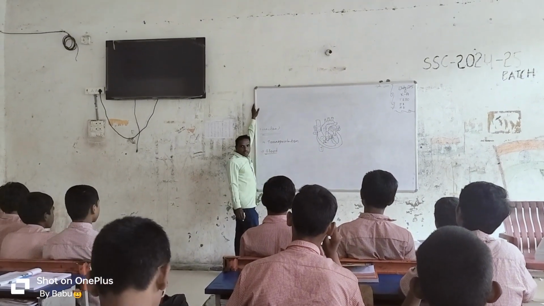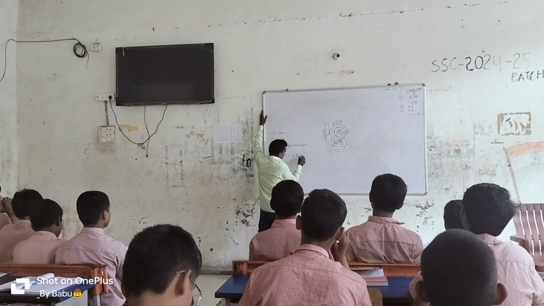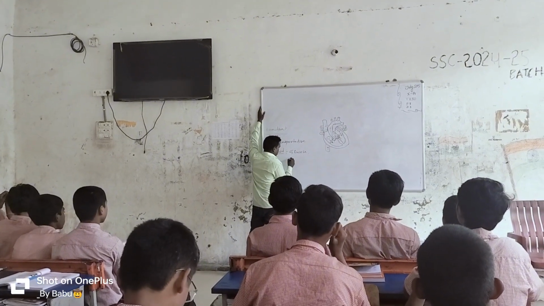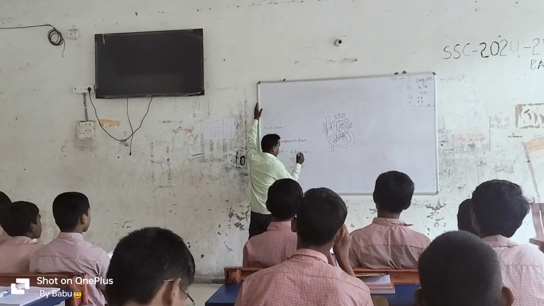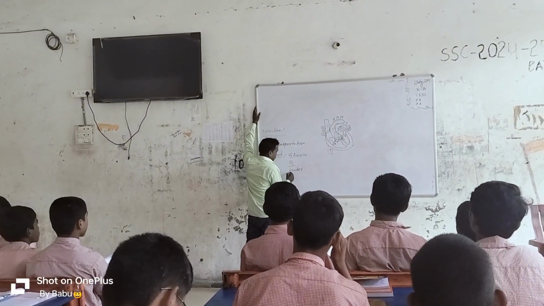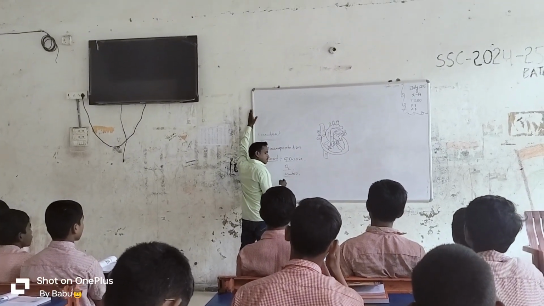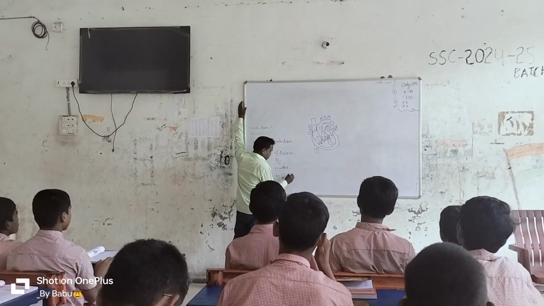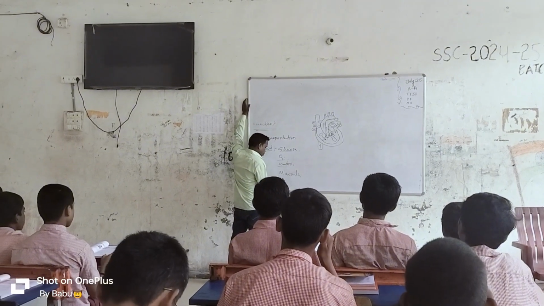Those materials are glucose, oxygen, and water, and not only this, also some vital minerals and some proteins.